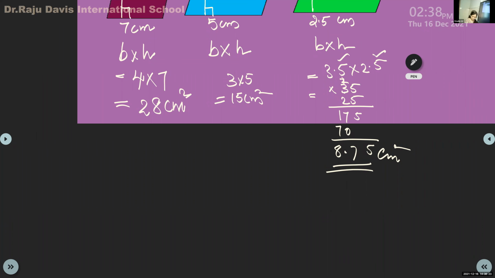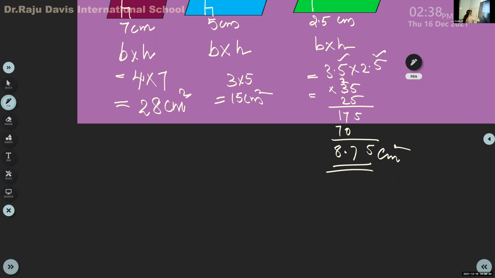Okay, simply multiply, then check the decimal places in the question. The same number of decimal places should come in the answer. That's the way you have to multiply. Now, next is triangle.